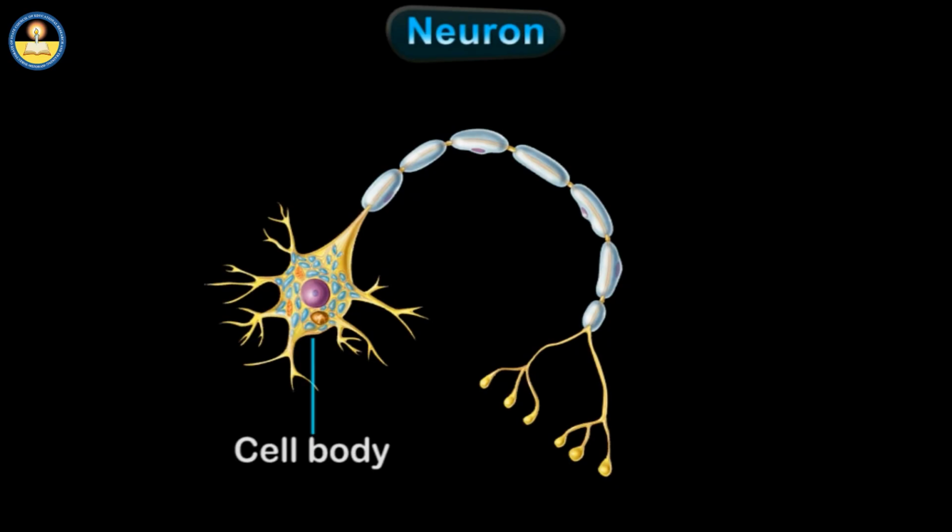The processes extend from the nerve cell to communicate with other cells. There are two types of processes: dendrites that receive impulses and axons that transmit impulses. These processes are specialized for the conduction of electrical impulses, which allow communication among other tissue types.